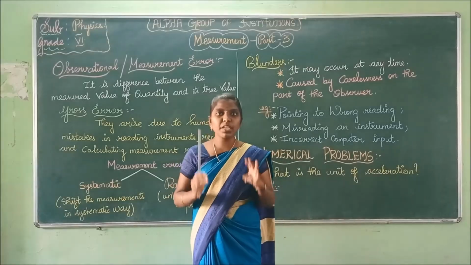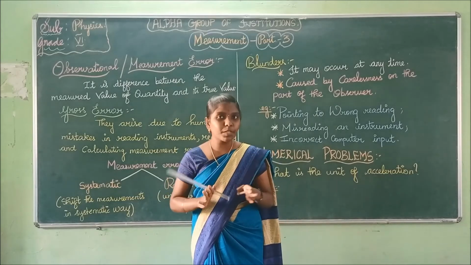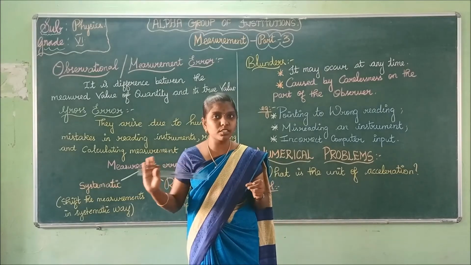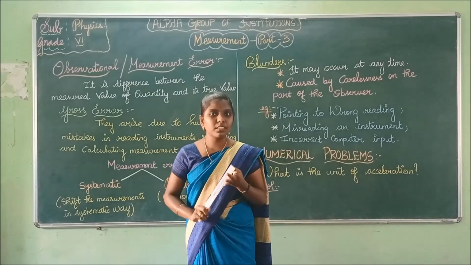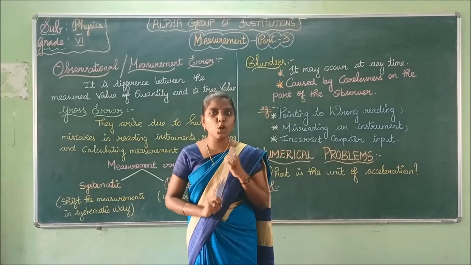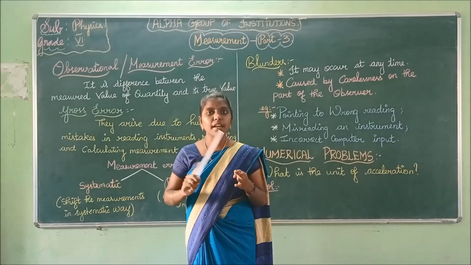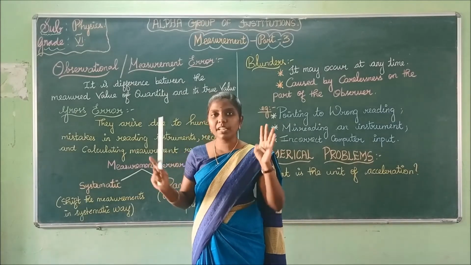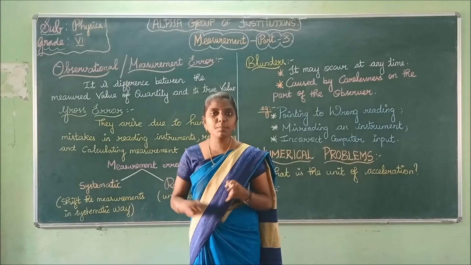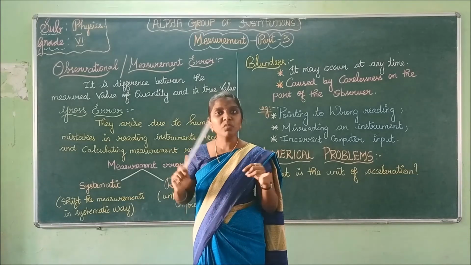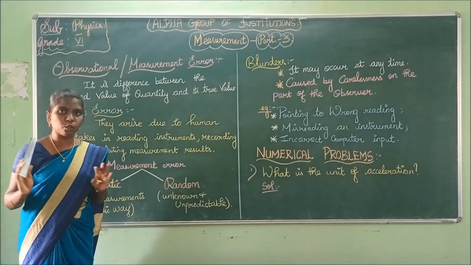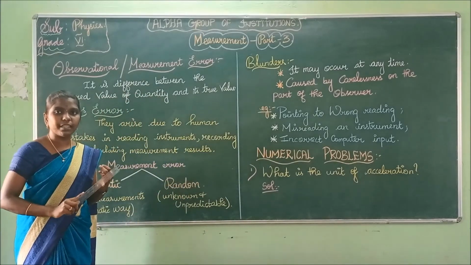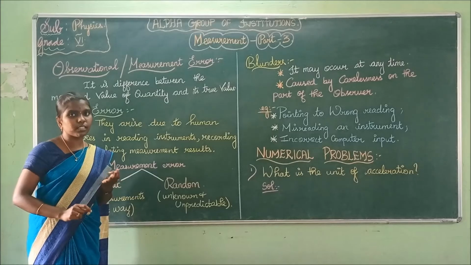So far we have seen various errors in measurement. Errors of measurement are divided into three major types, namely gross error, measurement error, and blunders. Measurement error is again divided into two types, namely systematic error and random error. Systematic errors are divided into types, namely environmental errors, instrumental errors, etc.